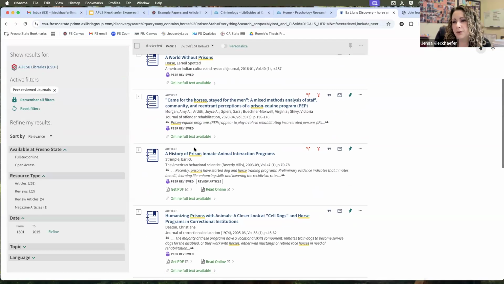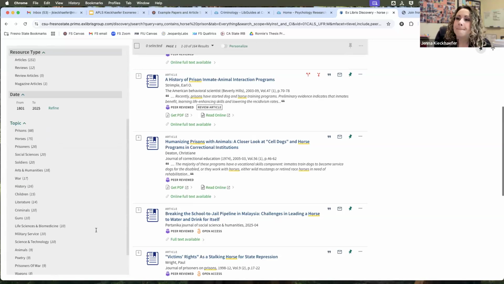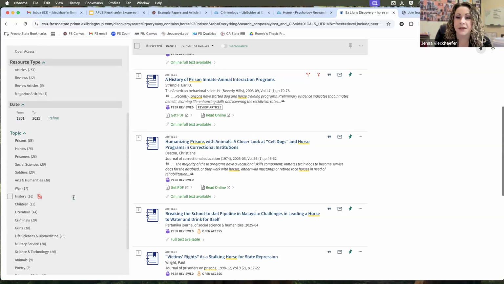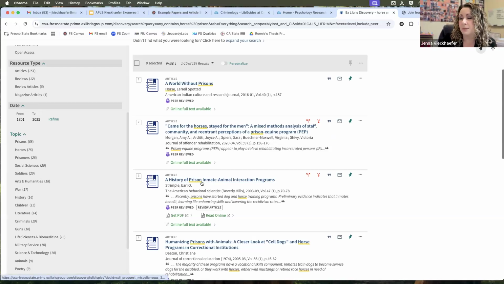Now there's a few other things that could be helpful. There's a variety of things that's pulling up prison and horse, very likely because I did not describe it well, right? I'm not wanting things about guns or children or soldiers, so it's kind of pulling up a bunch of different things that I might not like. It might be better if I do inmate.